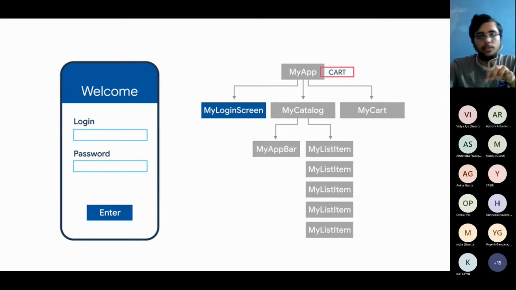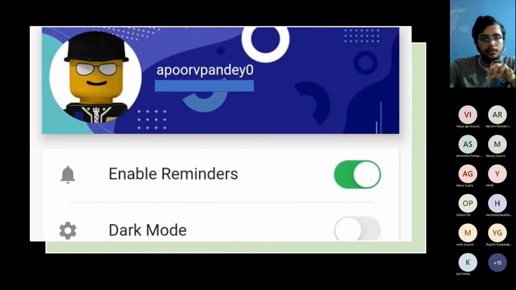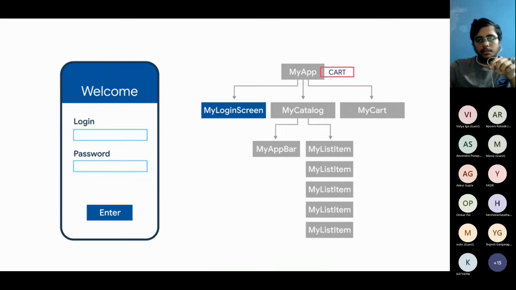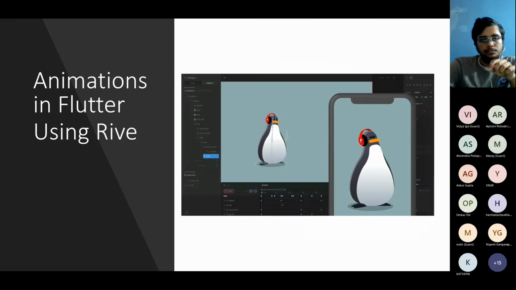Using these simple widgets like I talked about in previous slides, like text, icons, buttons, images, etc., you can build pretty much all sorts of applications, right? There are some additional widgets, but you can build all sorts of applications like e-commerce applications, your Ola Uber clone, and any other kind of application using this. Okay, but what if you want to do more? What if you want to make some custom animations and things like that? There is another thing in it which is called Rive.